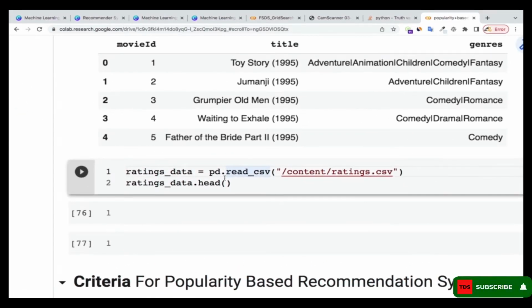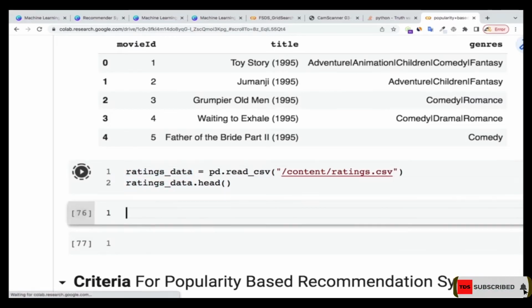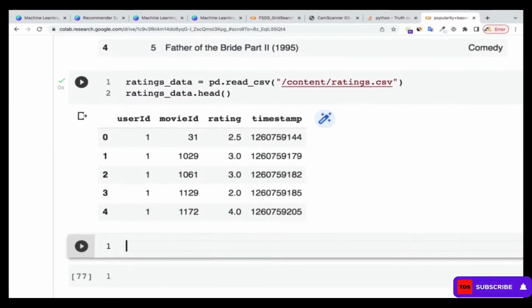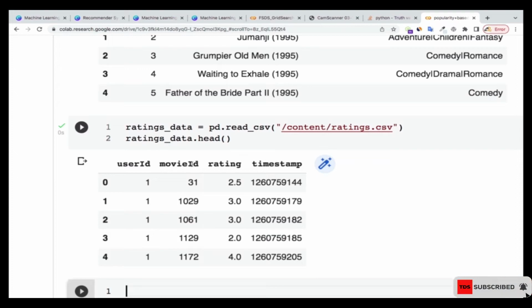Okay, so here I'm doing pd.read_csv, and I have put in my ratings.csv over here, right? And I'm storing it in ratings_csv. So let me read that for you to see. Okay, great. So in the ratings, we have the user ID, the movie ID, rating, and then timestamp. That is the time that they gave the ratings, right? The movie ID and user ID, we are not going to use in this case. So what is important here is the ratings.